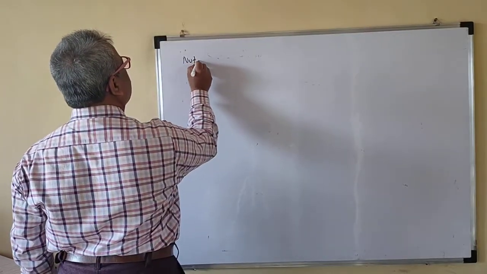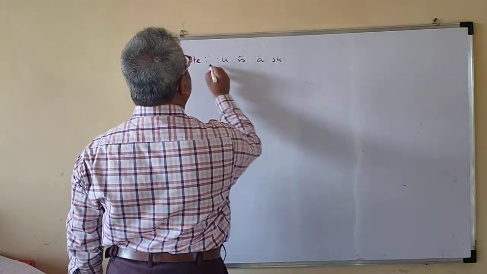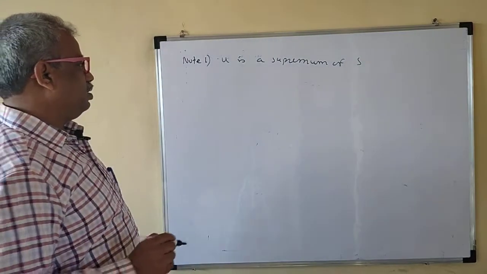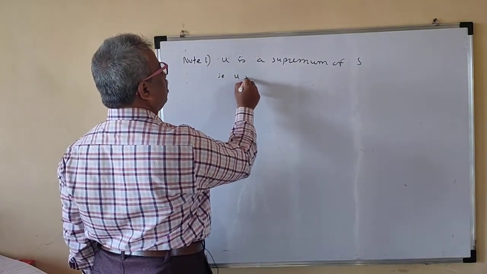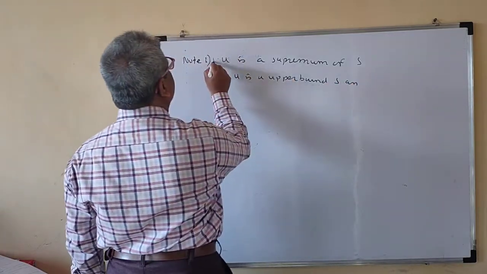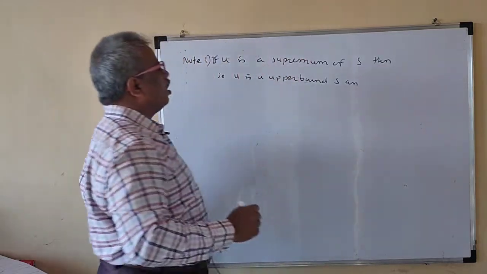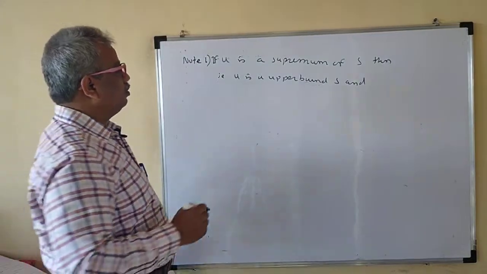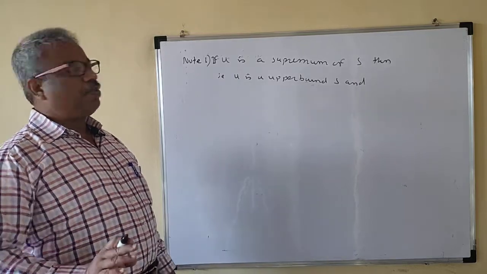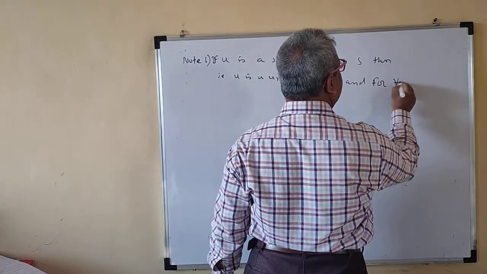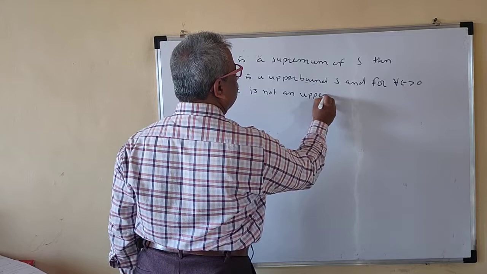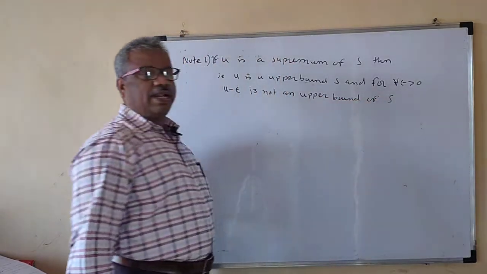So we'll write a note. U is a supremum of S, that is, U is an upper bound of S. If U is the supremum of S, then U is an upper bound of S and no number less than U is an upper bound of S. Then for all epsilon greater than 0, U minus epsilon is not an upper bound of S. You can write this definition instead of the earlier one.